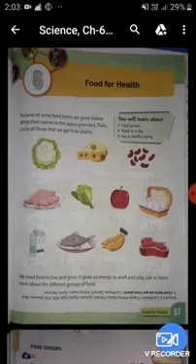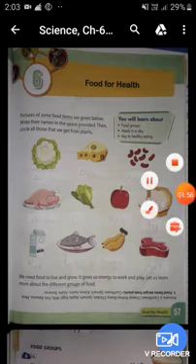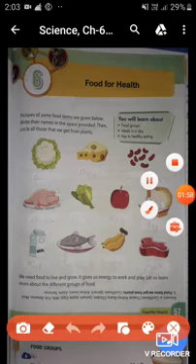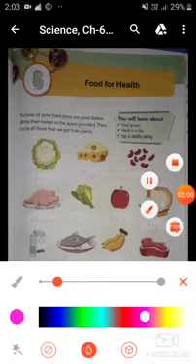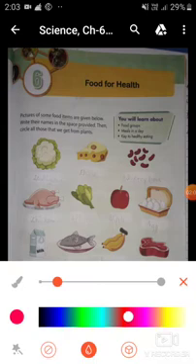So students, in the first picture, this is a cauliflower. So students, we get cauliflower from plants. So you have to circle the cauliflower like this. Okay.